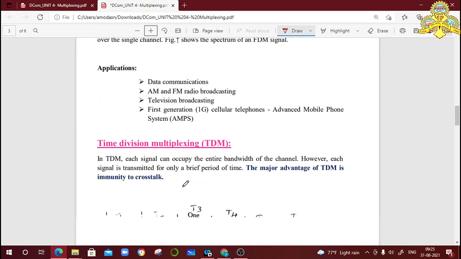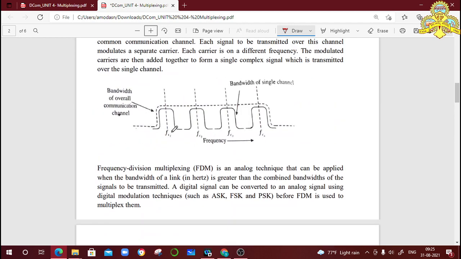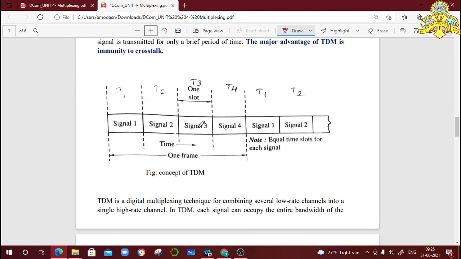Next, the second type is time division multiplexing. You already know that in FDM, the whole bandwidth is divided into a number of different carrier frequencies, and the signal is transferred continuously. But in TDM, the whole bandwidth is used, but time slots are divided here. See here, T1, T2, T3, T4. After that again it starts T1, T2.